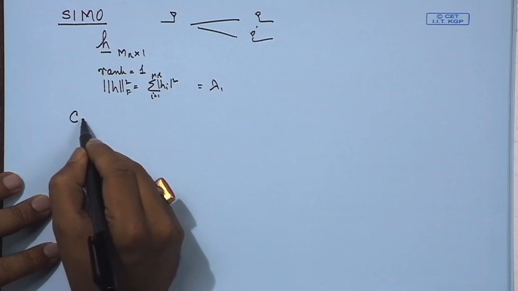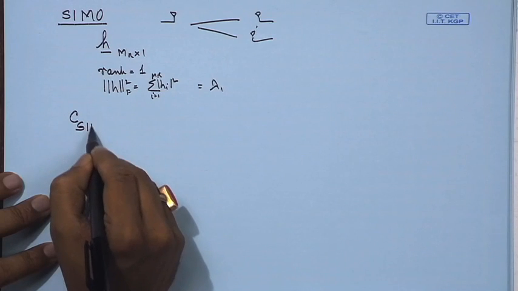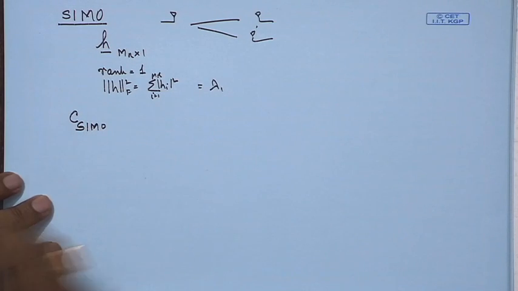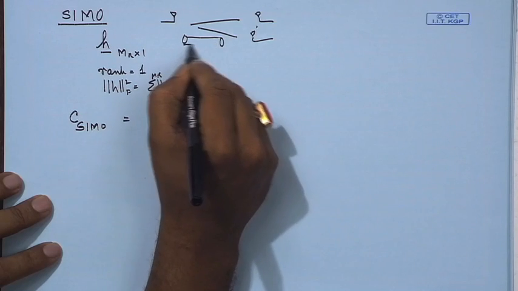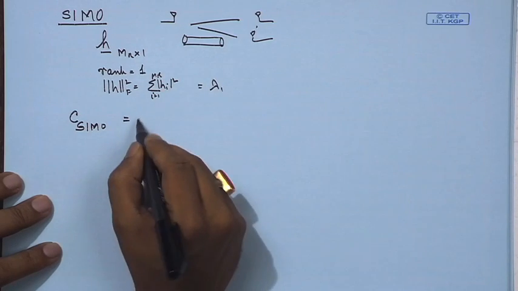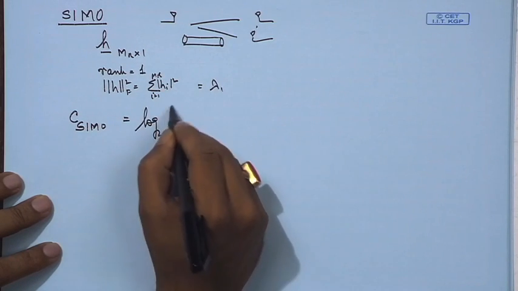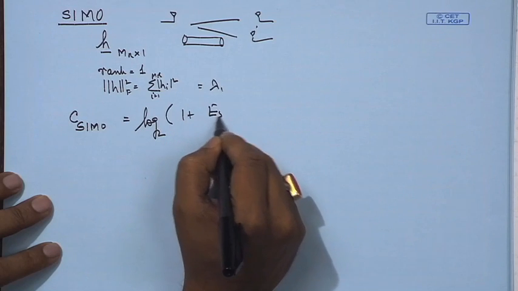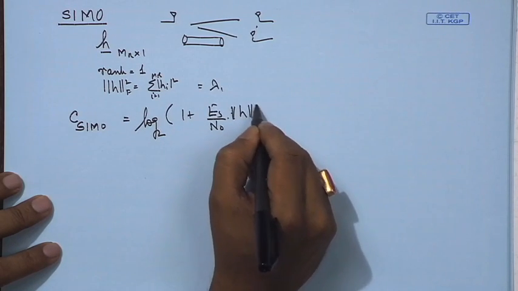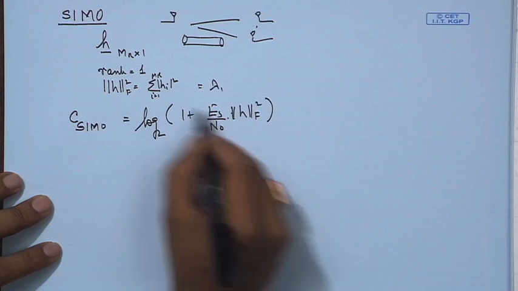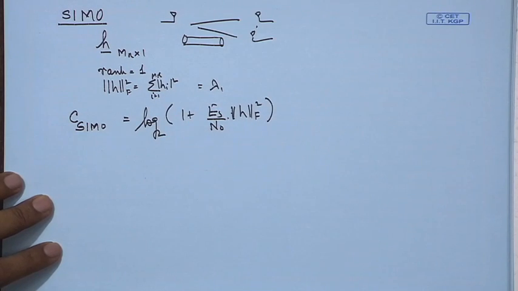So, for a SIMO channel, the capacity of a single input multiple output channel, since there is only one data pipe, this is the diversity mode we have been discussing: log base 2 of 1 plus Es upon N naught times the Frobenius norm of H squared. So, the Frobenius norm squared is the sum over all the channel gains.